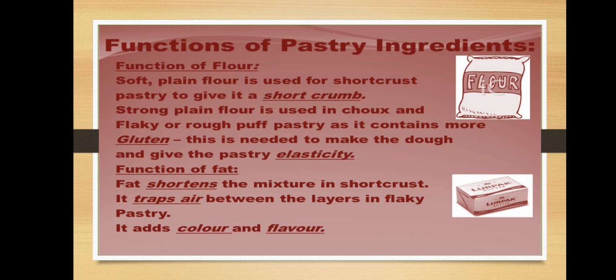Strong plain flour is used in choux and flaky or rough puff pastry as it contains more gluten. This is needed to make the dough and give the pastry elasticity.